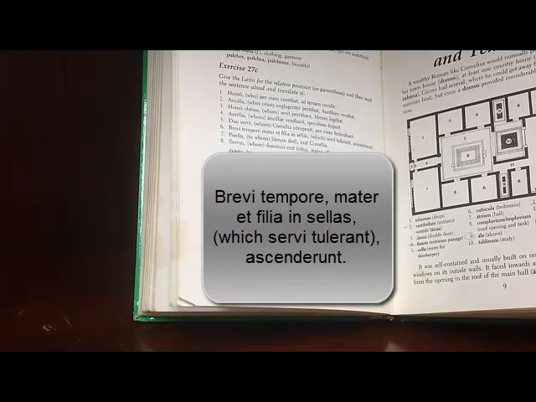Ferro, ferre, tuli, latum is to bear, to carry, sometimes to talk. And here it says servi tulerunt. Tulerunt is clearly plural. It's pluperfect. So it would mean they had carried. Servi is also a nominative plural, which is a great subject for that. So then we have which. Now we look at the which they had carried. If the sentence is on its own, it would be they, the slaves, had carried those things, right? Because we're talking about a plural.